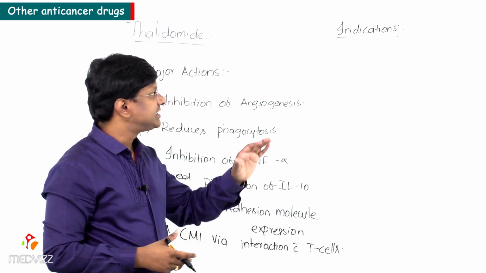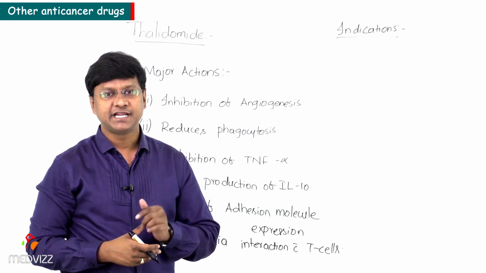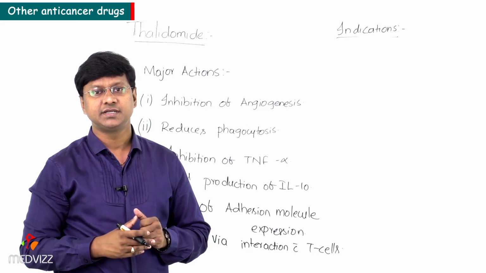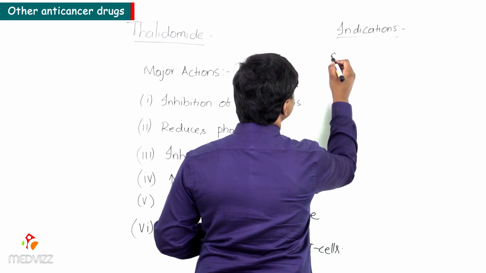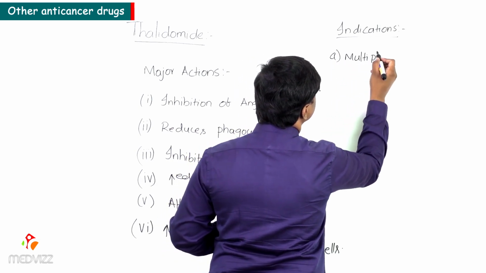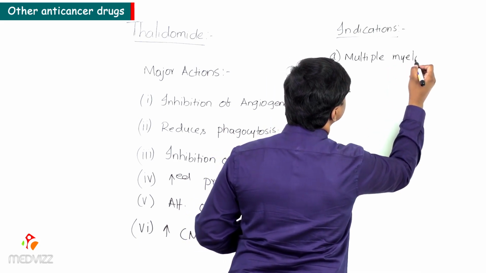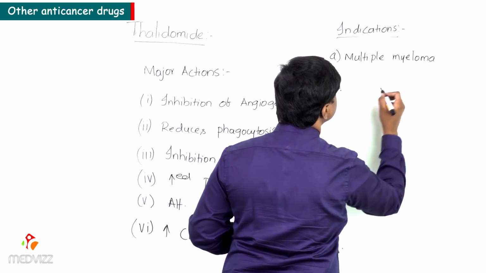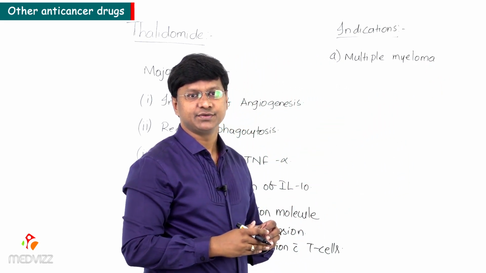Now, thalidomide is indicated in one of the plasma cell disorders, which is nothing but multiple myeloma. So it is indicated for multiple myeloma at initial diagnosis. Multiple myeloma is the disorder of the plasma cells.